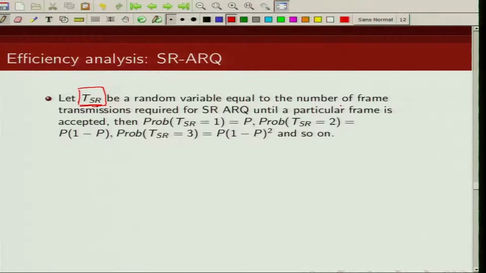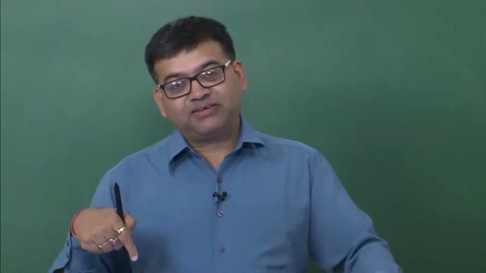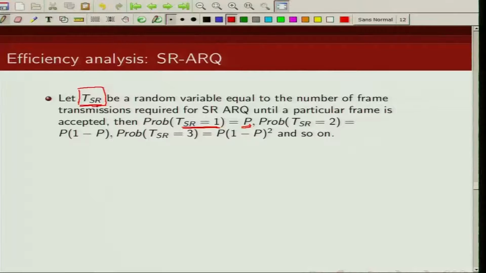Now let us compute the probability that T sub SR is 1. So what is the probability that at first transmission itself you are going to accept the packet? Now we just saw that the probability is given by P, which is the sum of P sub C plus P sub U. So with probability P, we are going to accept the packet in the first transmission.